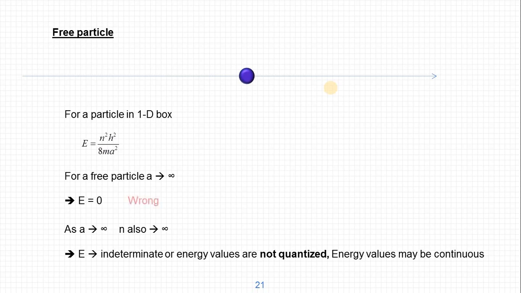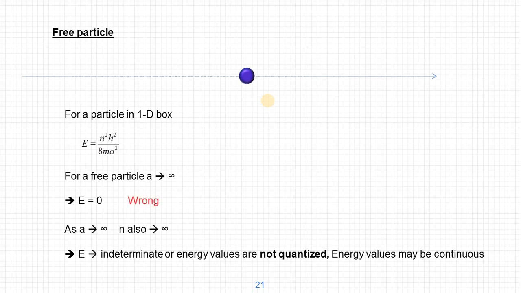So what does it mean? For a particle which is under the boundary, under control, we will know its energy values, its probability, everything. We can find out where the particle is present or not. The moment the particle becomes free, it is out of control, out of boundary, and the energy values become continuous.